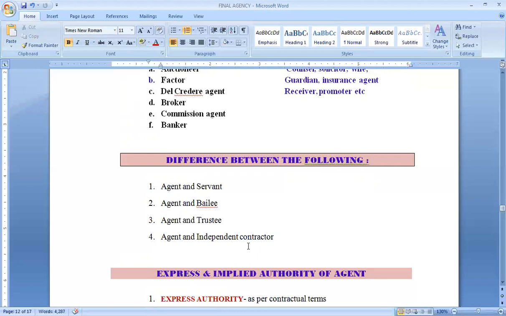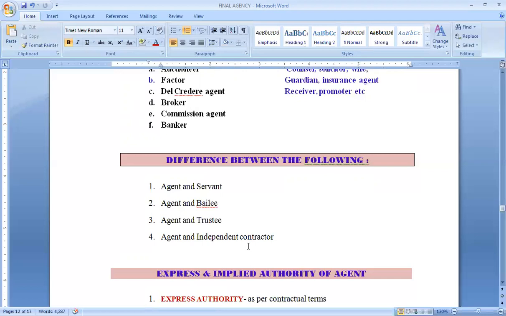In case of servant, the employer or the master will be liable for all the wrongful acts of the servant that he has done while he was working under him as a servant in his employment. Then agent can strike contracts on behalf of principal with the third parties. Servant has no such authority that he can make contracts in the name of principal, in the name of his master with the third party. Second is agent and bailee.